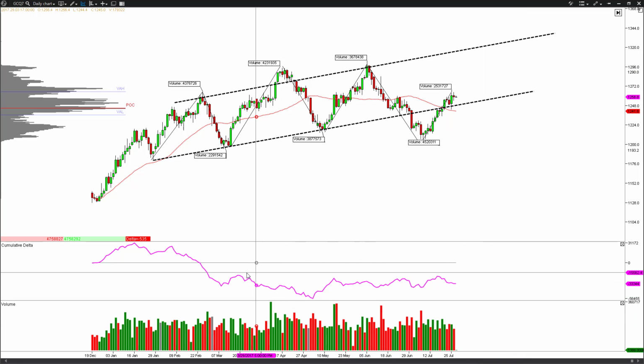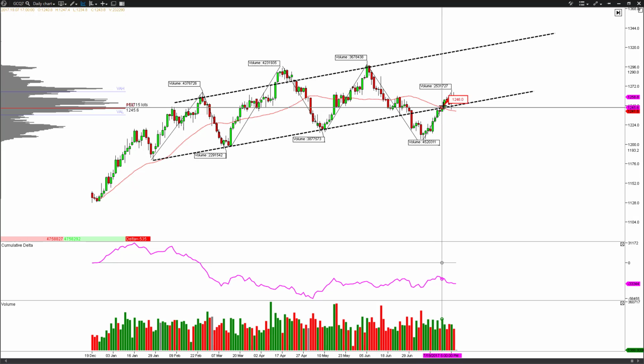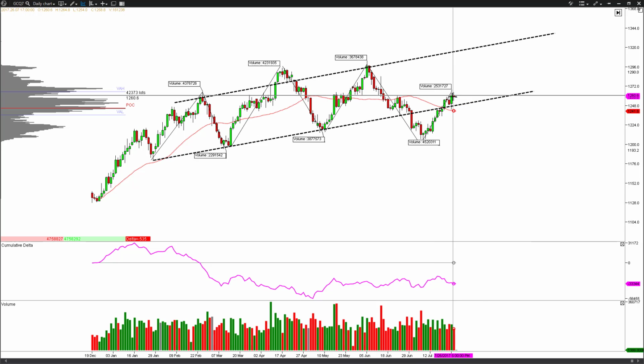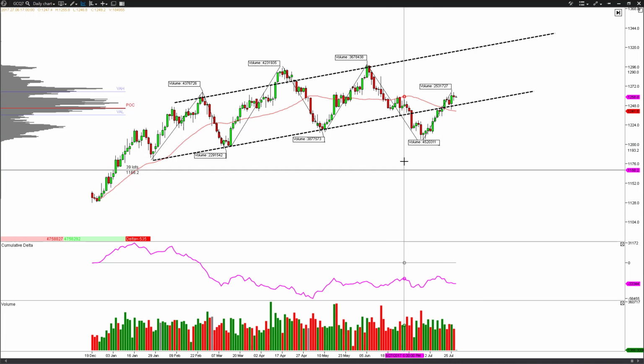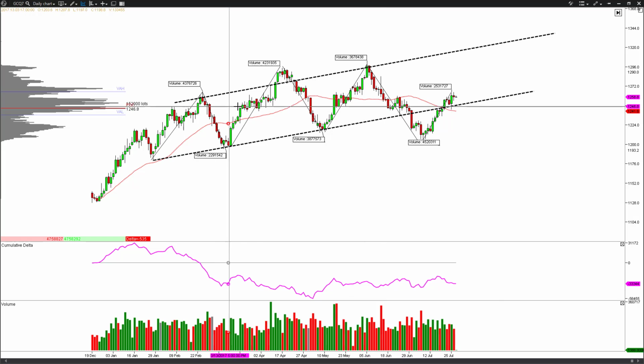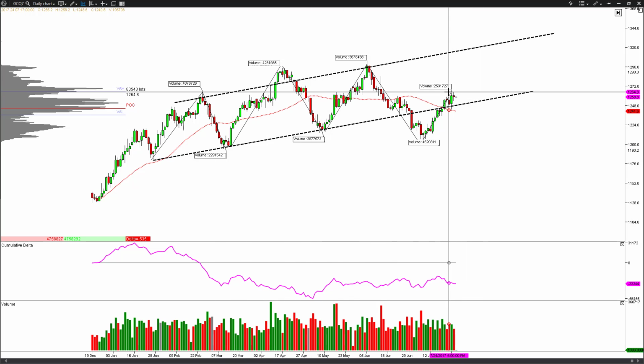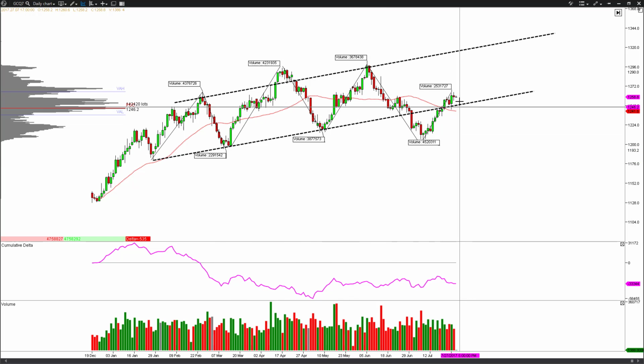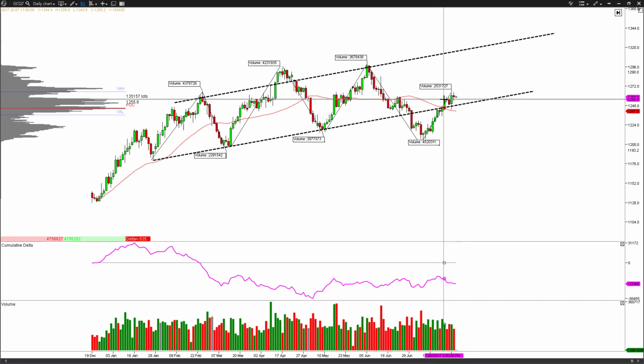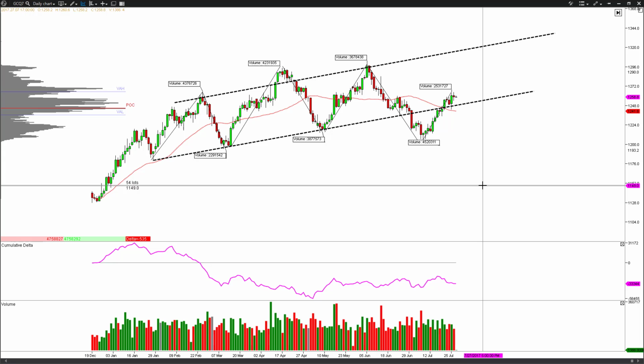The cumulative delta is pretty neutral. We can see that as prices are re-achieving the lower trend line here, there's actually some selling pressure. There's a bearish divergence, so it looks like they're selling into strength. It's very important because if we're in the process of backtesting a prior level of support resistance, it's very distributive. And if this is distribution on a lower time frame and it spills into this daily time frame, we really could see gold drop a little bit lower.